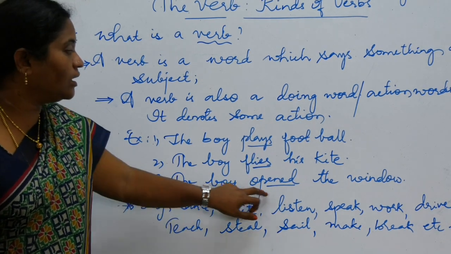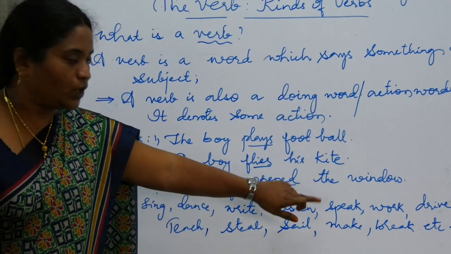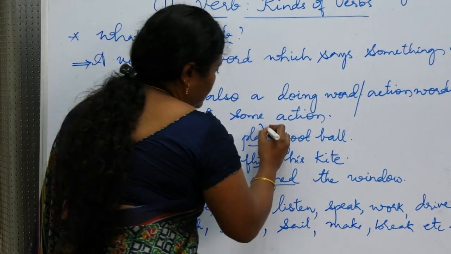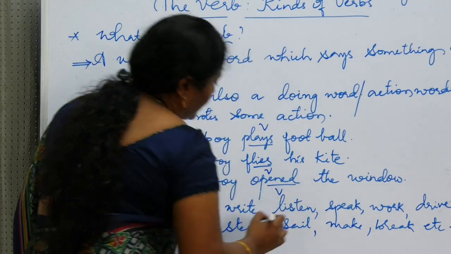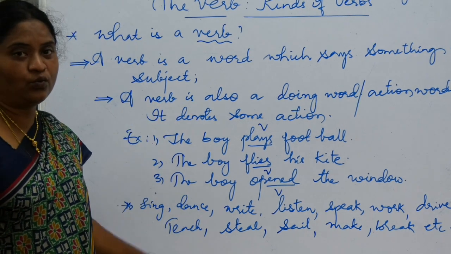The boy opened the window. What is the boy doing? He is opening the window. Here it is in past tense. Opened is a verb. Did you understand now what a verb is? A verb means it is an action word.